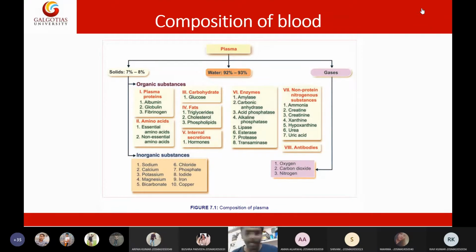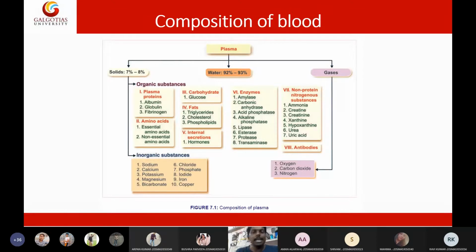Coming to the composition, students, very simple. The plasma portion of blood has 93% water and 8% solids. In these solids, we have two types: organic and inorganic. Organic substances means, very simply, the biomolecules that have carbon as a backbone. Such molecules are called organic substances.